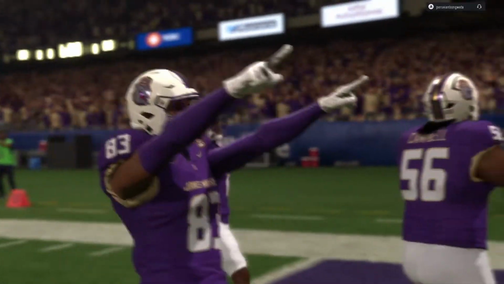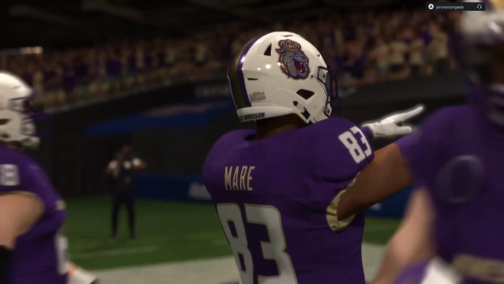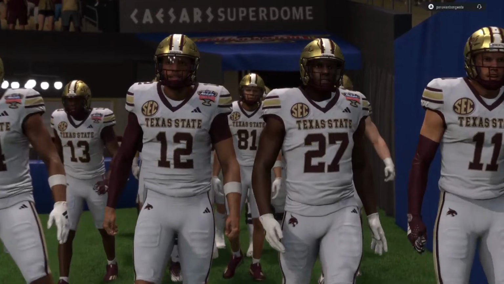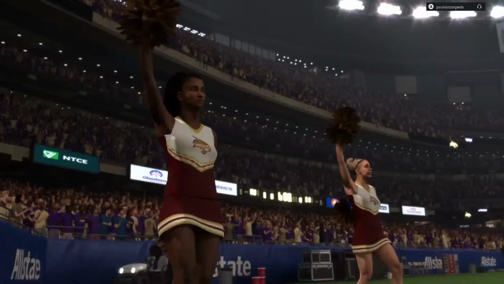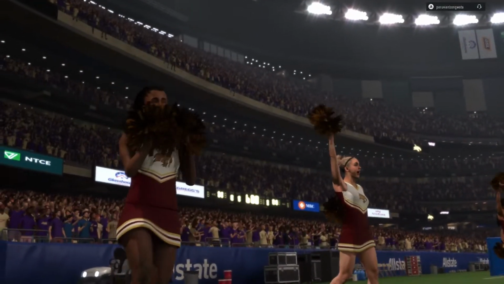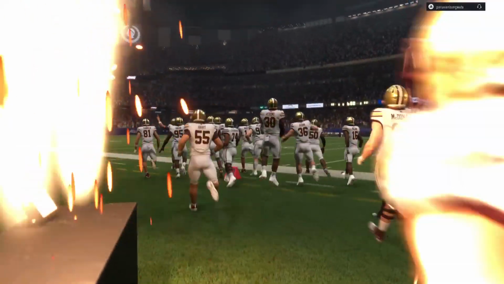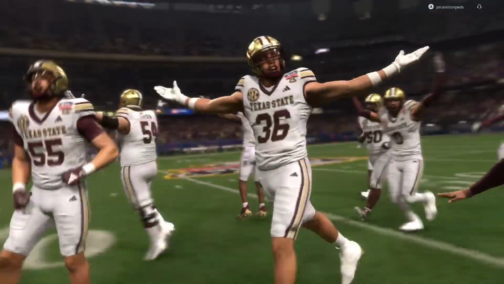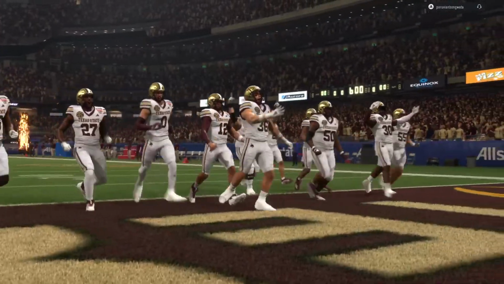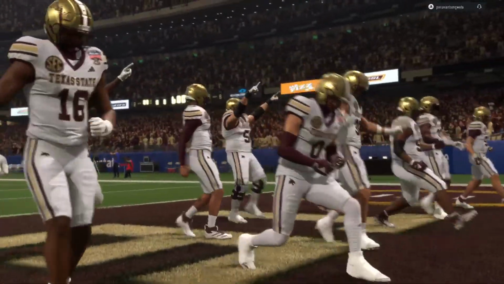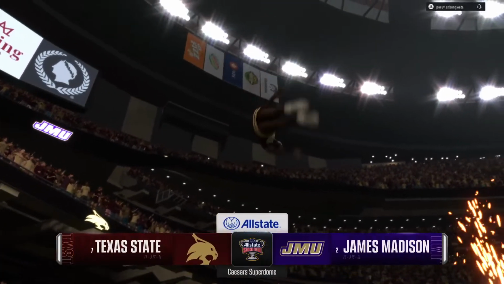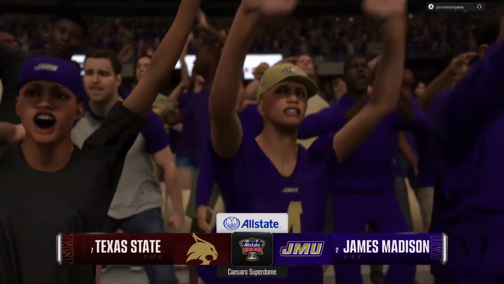But they run into a battle-tested team already coming off one playoff victory, trying to shock the world here today and make the semifinals. As we'll see, the number 7 seed in this playoff, the Texas State Bobcats, taking on the number 2 seed in the playoff, the James Madison Dukes. For EA Sports College Football, I'm Chris Fowler here in the booth with Kirk Herbstreit. And here we go, a college football playoff quarterfinal game. We'll see which team's going to be moving on.